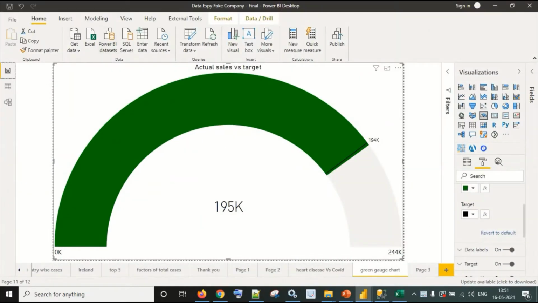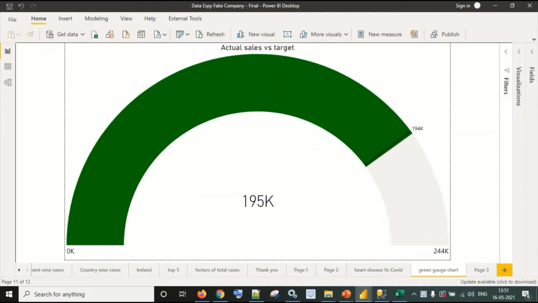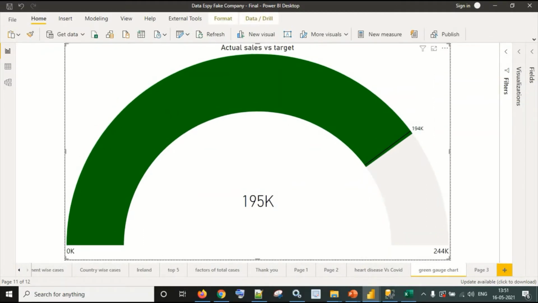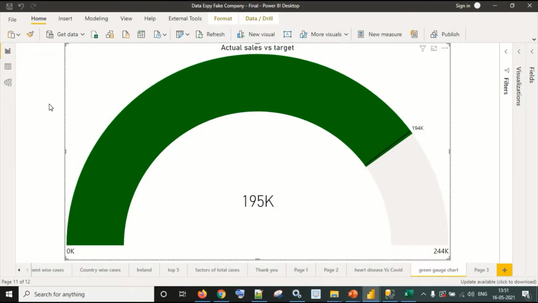Okay, so you can see a Gauss chart here, and if I try to zoom it, this is the maximum size that I can achieve, I think. Now if I select it, if I try to increase the size, I cannot, right? There is another option, focus mode. If I do the focus mode, I can increase the size, but there is no full screen. This may not be that useful, but still it's a non-available functionality in Power BI.